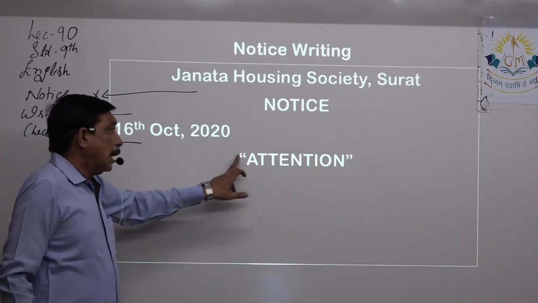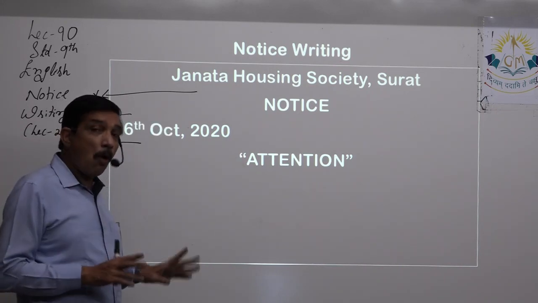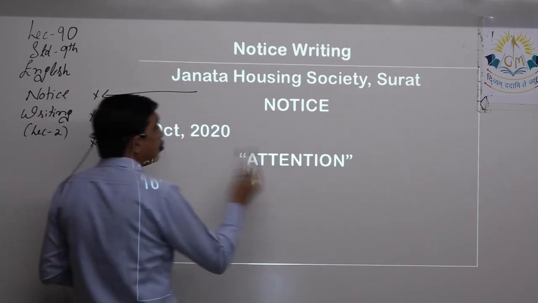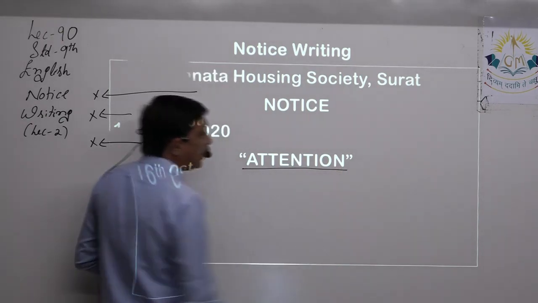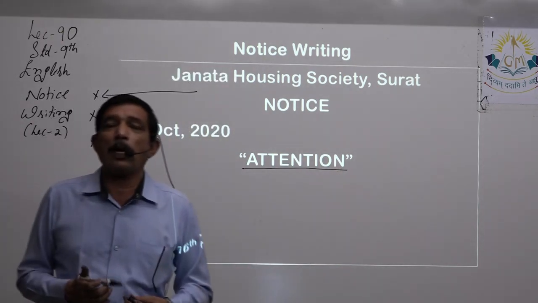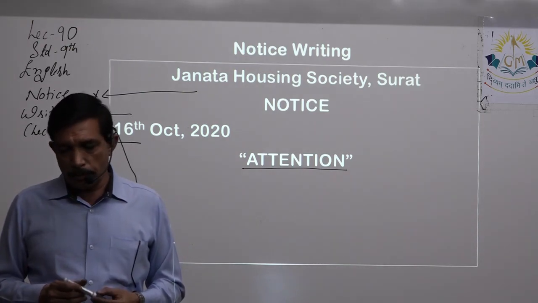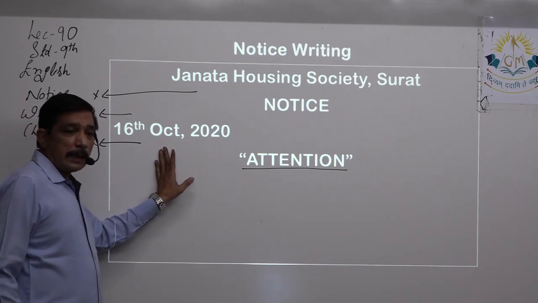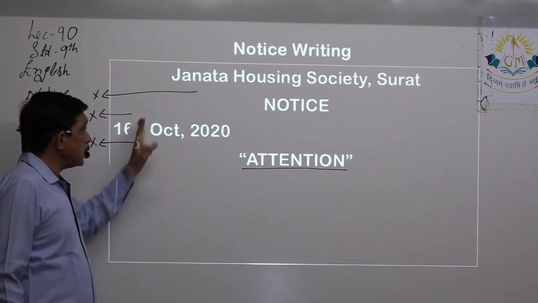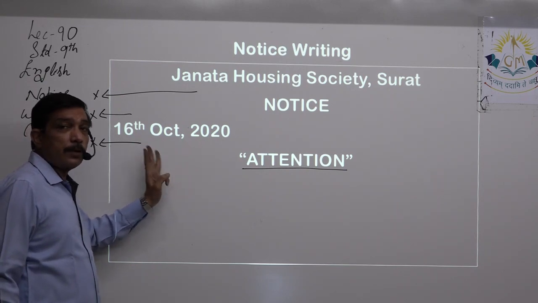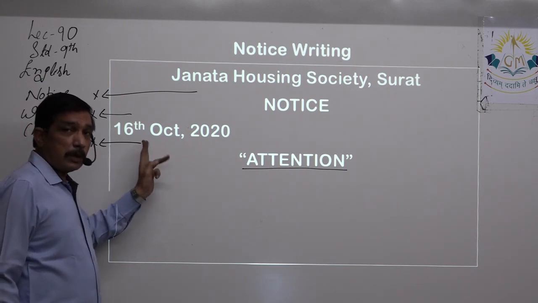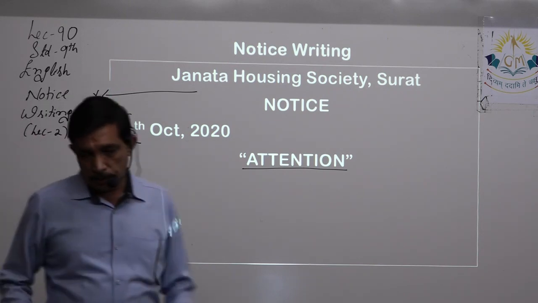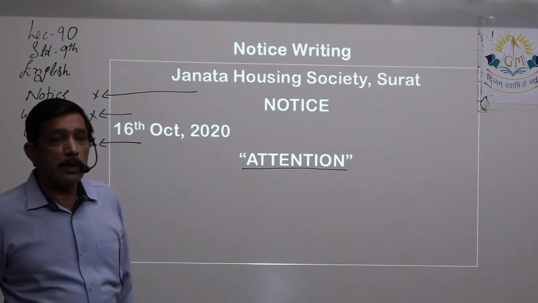Next is the catchy title. Catchy title, either you put single inverted quote, or you put double inverted quote, or along with single or double inverted quote, you make an underline also. Here underline is acceptable. I hope you must have written this. This is the standard format of the date that we are going to follow. Yes, 16th October OCT, that is the first 3 letters of the month with the first letter capital, then comma, that is to separate the year. I hope you must have written this much.